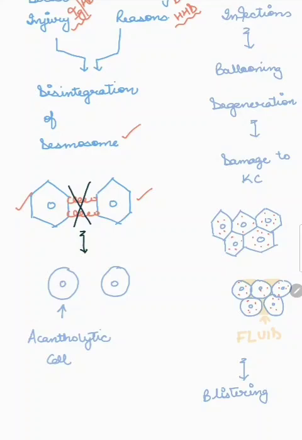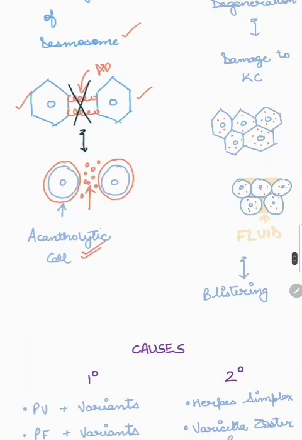Now for some reason, for example, say there was an antibody against the antigen here. So ultimately what happens? The desmosomal integrity is lost. The cells lose their shape and they become rounded. These round cells are the acantholytic cells, and a lot of fluid accumulates here in between the acantholytic cells. So when we see it with the naked eye, what is the appearance like? It appears like a vesicle or a blister.